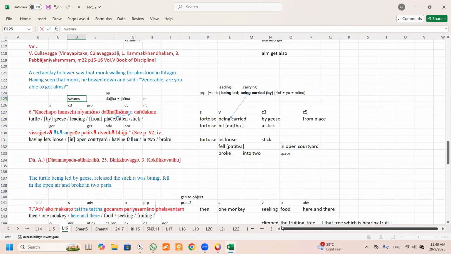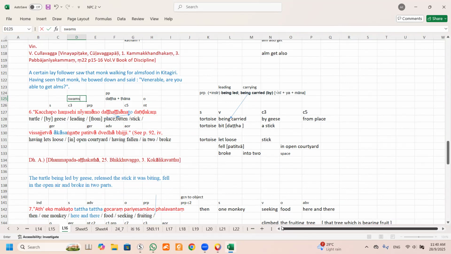So technically this story is about them wanting to go to a certain place far apart. A turtle, if it wants to crawl, takes a long time. So the geese tell the turtle, okay, you bite on the stick and then we will fly you to a certain area.